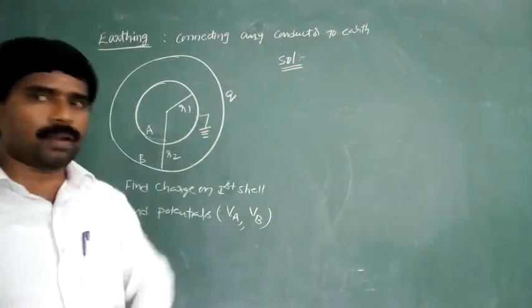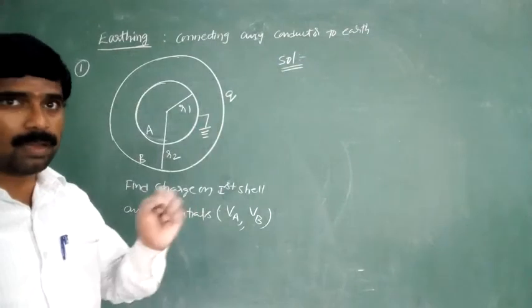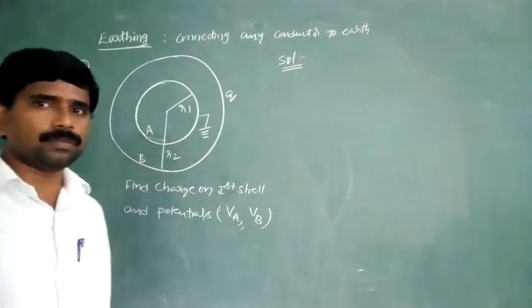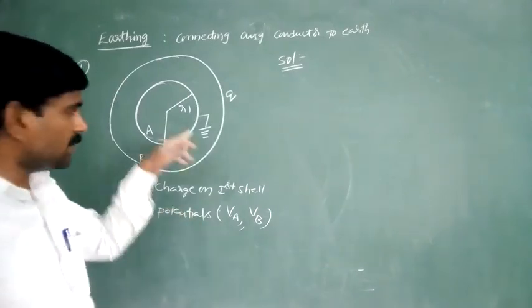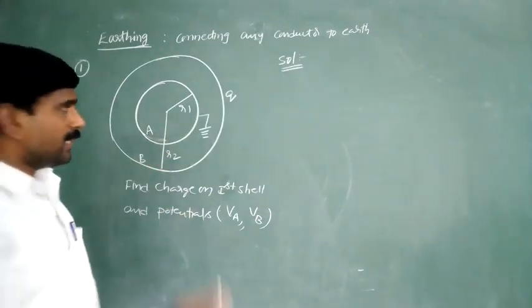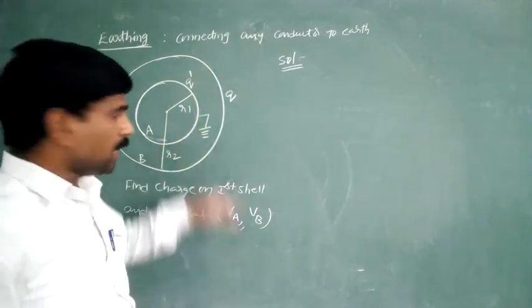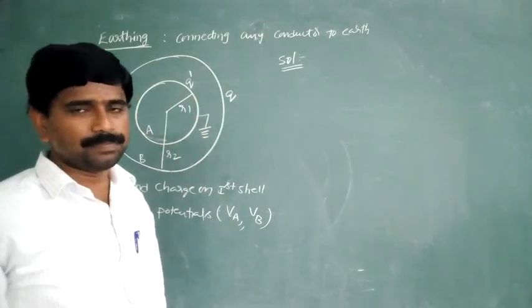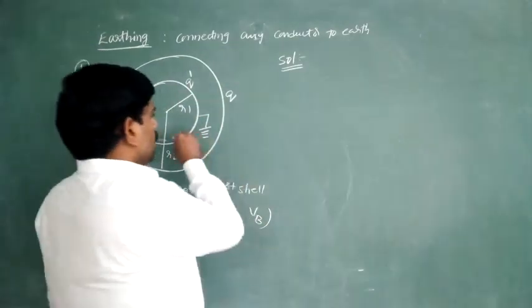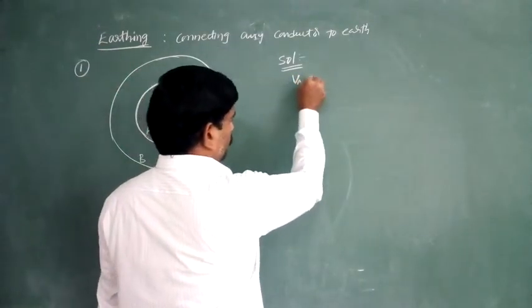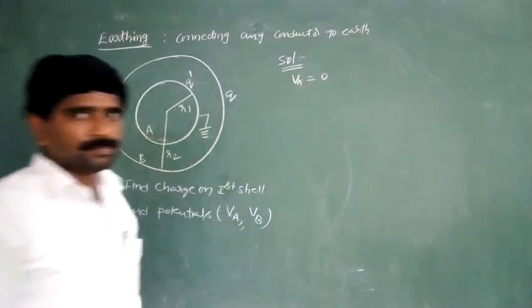Charge may or may not be 0. But in this situation, the charge is compulsorily not equal to 0. We don't know what the charge on the surface of the first shell is. That's why here I am taking some charge, Q dash, as the charge on the surface of the first shell. So observe, the first shell is connected to the earth. Its potential is equal to 0.